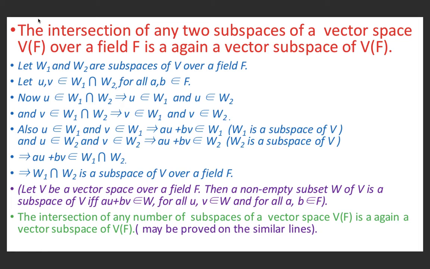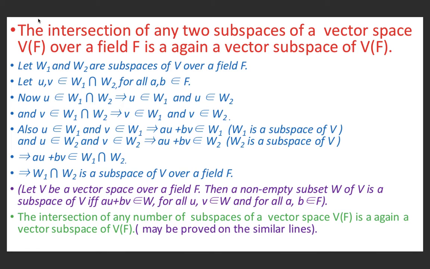Also, u belongs to W1 and v belongs to W1 implies that au plus bv belongs to W1, because W1 is a subspace of V, and we know that a non-empty subset W of V is a subspace of V if and only if au plus bv belongs to W. Means W is a subspace of V.